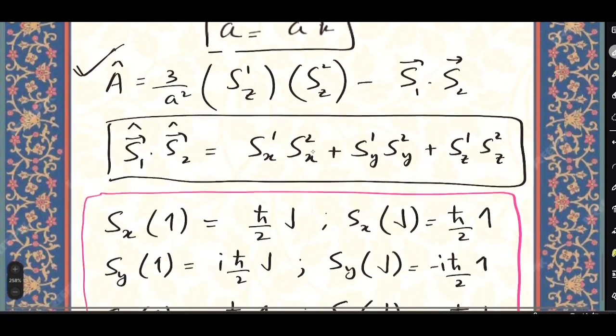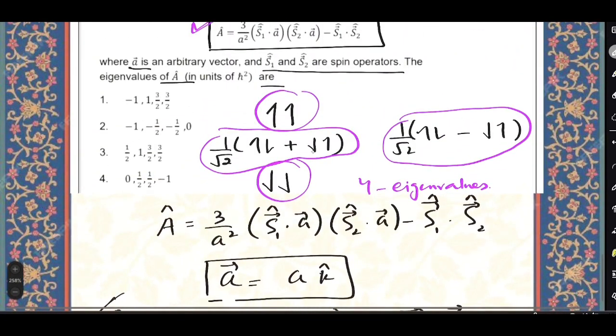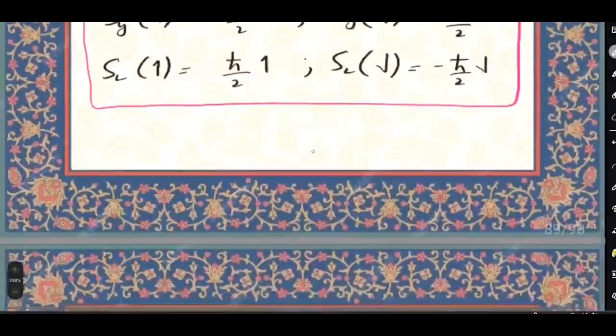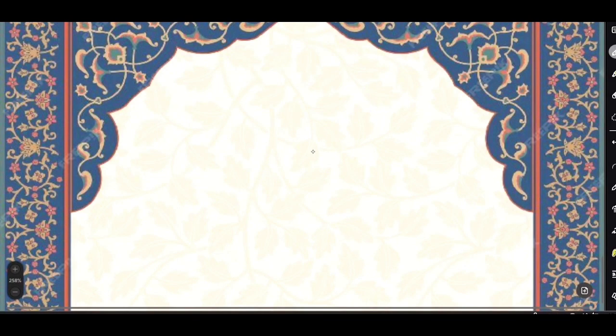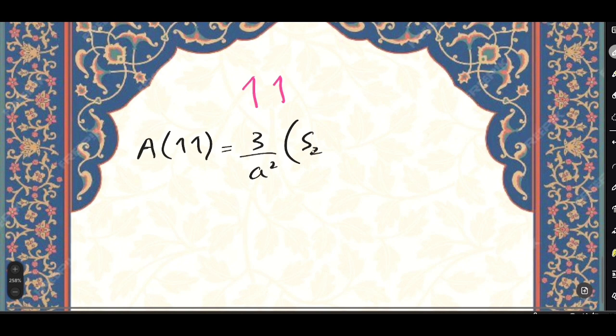Now we have to take any of the four states. So let's first take this up up, that is, both the electrons are in the up state. So A operating on this up state will be 3 by a square S1Z S2Z minus S1 dot S2. Okay, let me break it down.